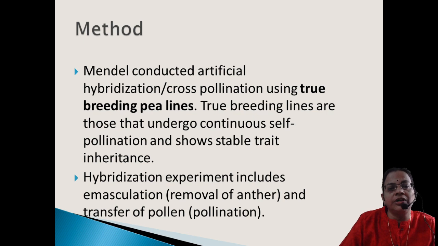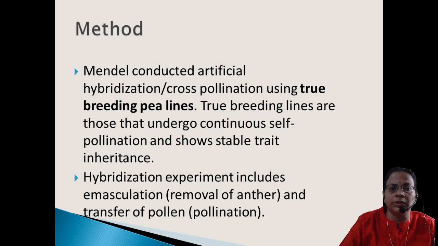That is, every time when we are self-fertilizing, it should produce only that particular character. That means they are pure for that character. They should contain the factors for that particular trait alone, and there should not be any variation. So how did he generate these true breeding plants? He continuously conducted self-pollination for around 7 generations. For 7 generations he crossed tall with tall itself and made sure that in the next generation also the plant was producing only the tall character.